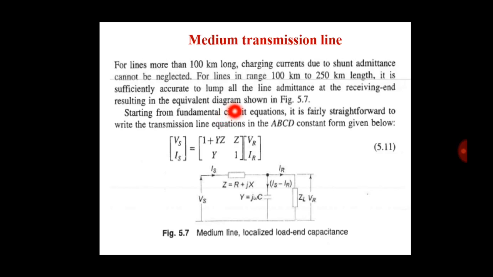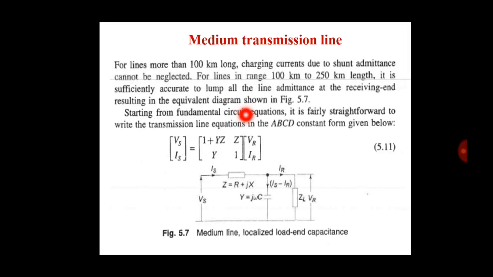It is sufficiently accurate to lump all the line admittance at the receiving end, resulting in the equivalent diagram shown in figure. The range of length in short, medium, and long transmission line is important to remember for competitive examinations, for example DGVCL, PGVCL, UGVCL, GETCO, etc.